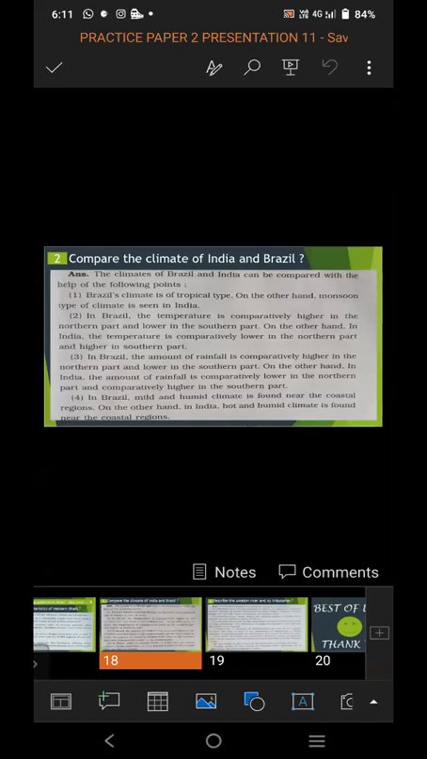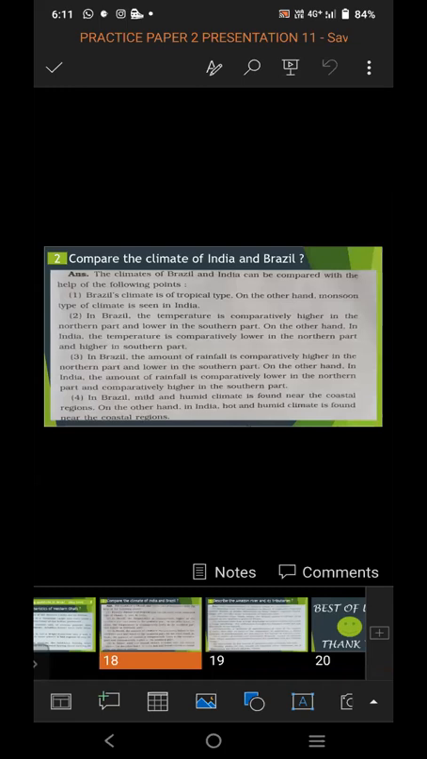Important point. In Brazil, the amount of rainfall is comparatively higher in the northern part and lower in the southern part. On the other hand, in India, the amount of rainfall is comparatively low in the northern part and higher in the southern part. It is also a very important point related to rainfall.